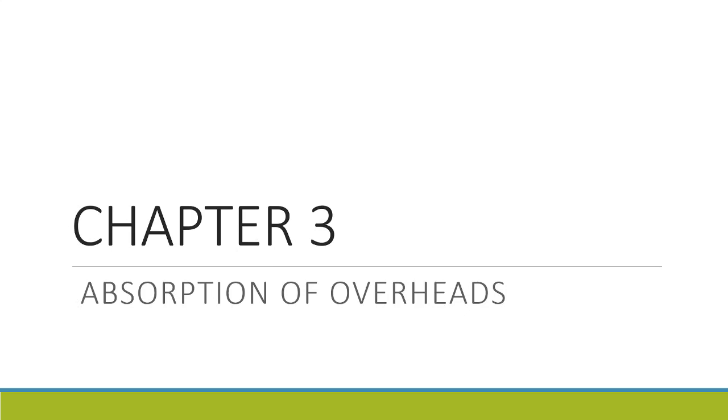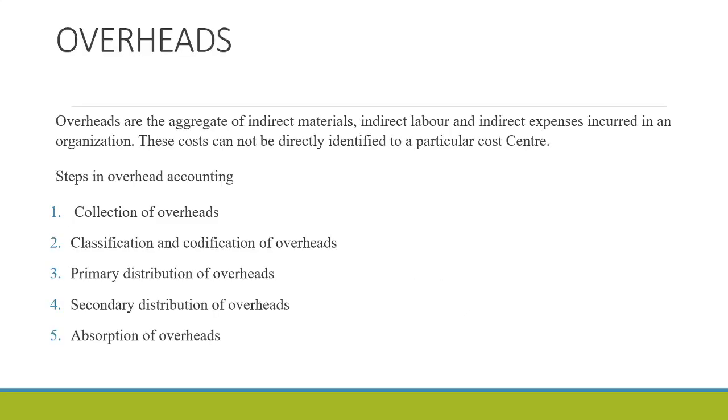Chapter 3, Absorption of Overheads. In the previous sessions, we have learned the meaning of overheads as well as the steps in overheads accounting. Overheads are the aggregate of indirect materials, indirect labor and indirect expenses incurred in an organization. These overhead costs cannot be directly identified to a particular cost center. So, these costs are distributed to the departments on suitable basis.